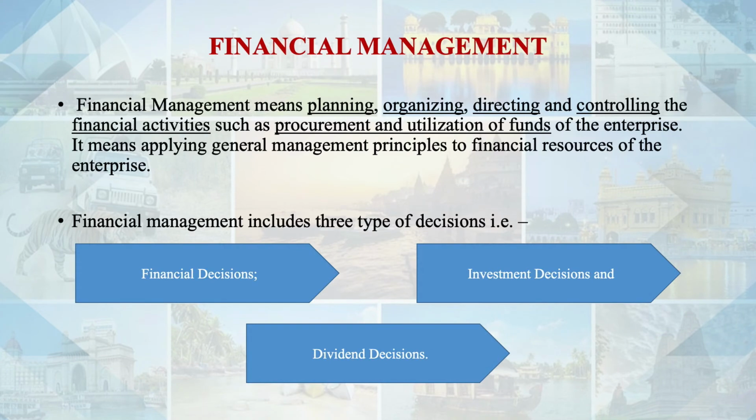Now the third is dividend decision. See, we have raised the funds, we have invested those funds, and we have got some profits. Now this third decision, that is the dividend decision, it deals with the profits. After raising funds and deploying them for the business, and after successful business operations, we have come up with some profits. Now what to do with those profits? This is basically the third decision that the financial managers or financial management deals with.